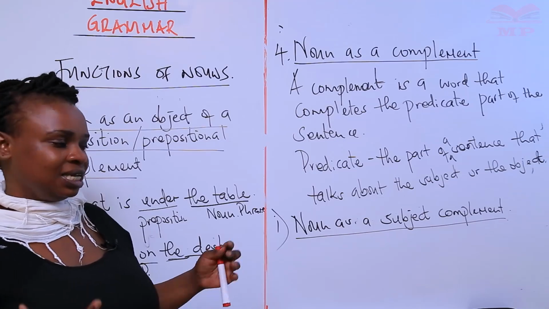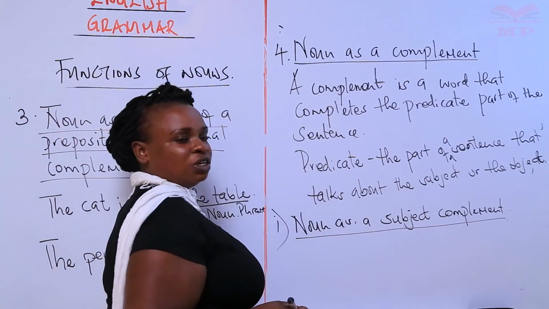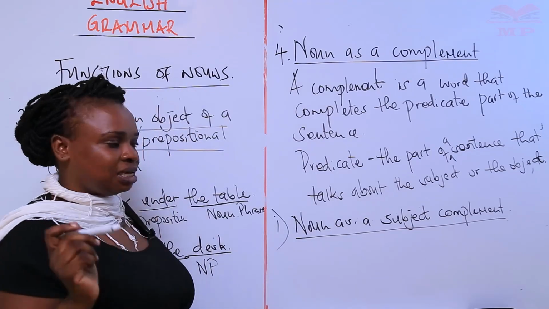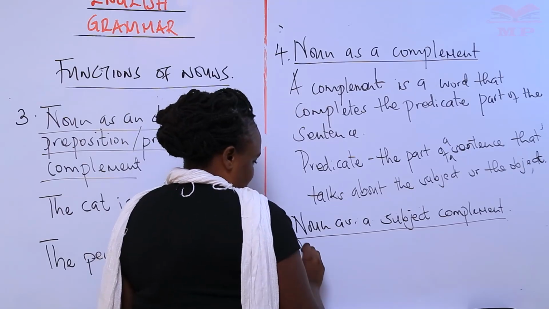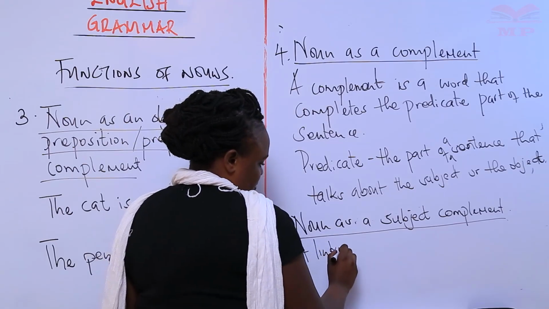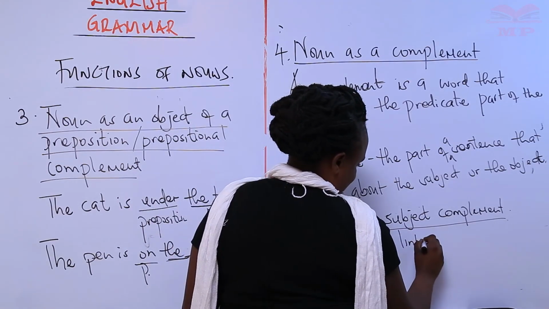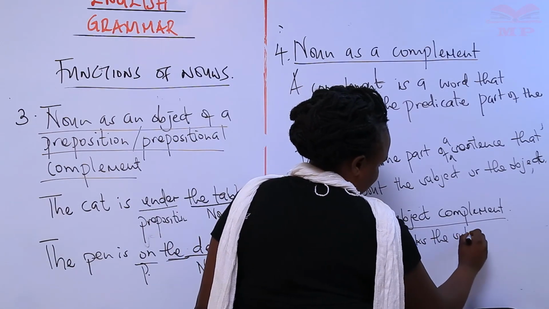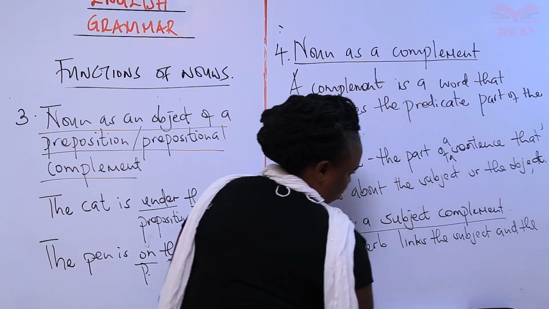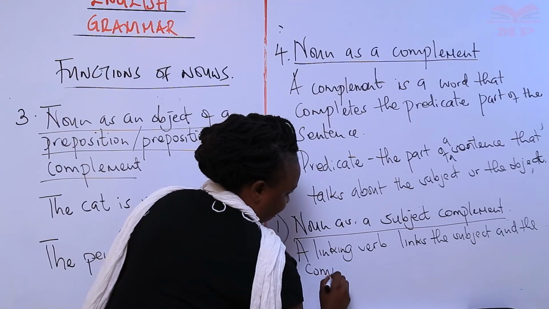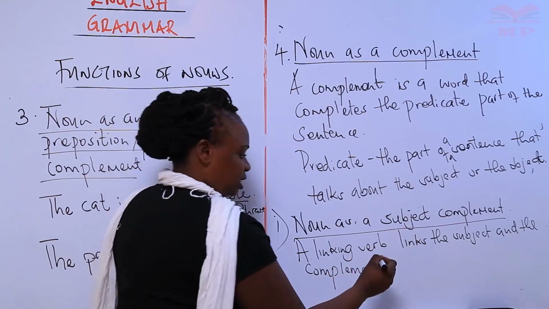It is complementing the subject. Okay? So for the noun to function as a word that complements the subject, there must be a linking verb. So a linking verb links the subject and the complement. So the noun will follow the linking verb.